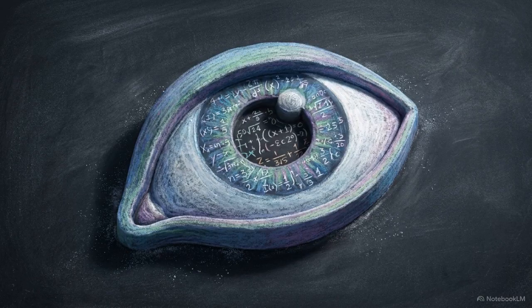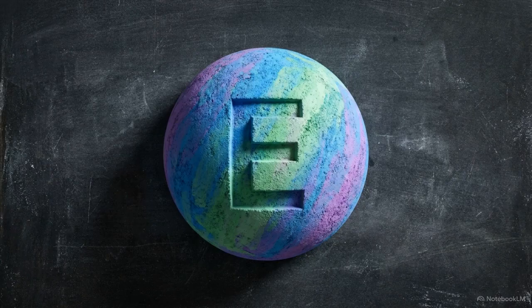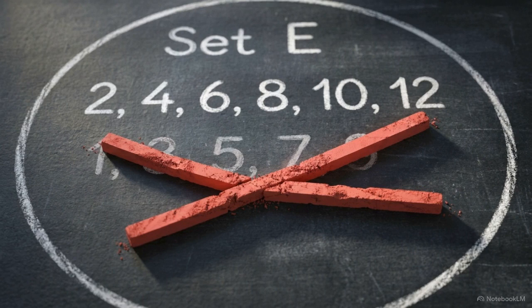Divisibility provides a rigid geometric and algebraic framework that maps the location and relationship of every single integer, which raises a crucial question. Is prime factorization guaranteed to be unique, or is that an accidental quirk of the number system we happen to use? Let's test it by building an alternate mathematical universe. We will call it set E. Set E contains only positive even integers: 2, 4, 6, 8, and so on. Odd numbers do not exist here.